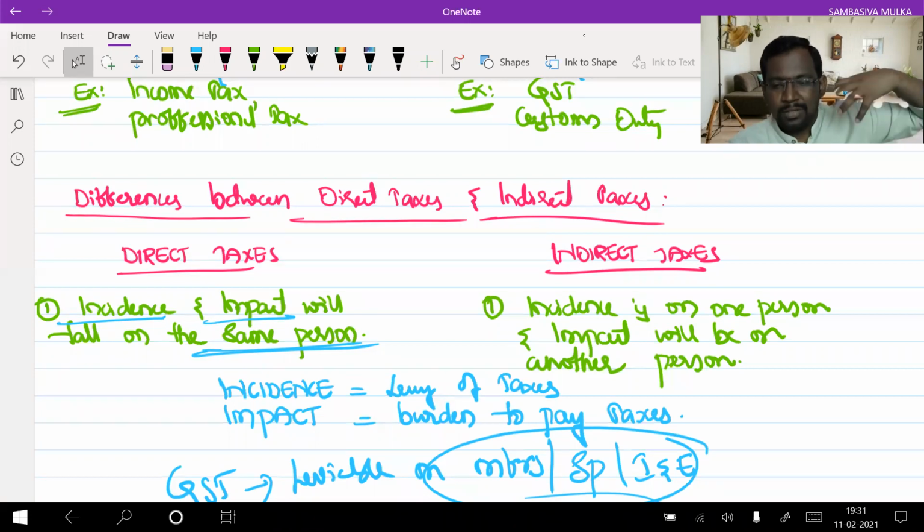Incidence and impact fall on me only. So income tax is levied on me, and that income tax I pay directly to the department. No one will share my tax liability. But when it comes to indirect taxes, the levy is on one person and the burden of payment of tax lies with another person. So indirectly the consumer is paying tax here.